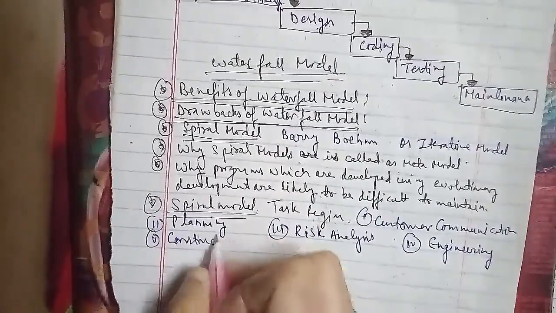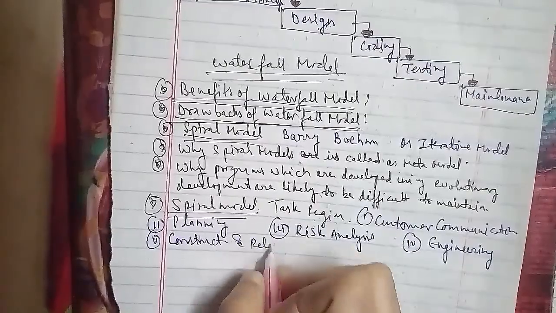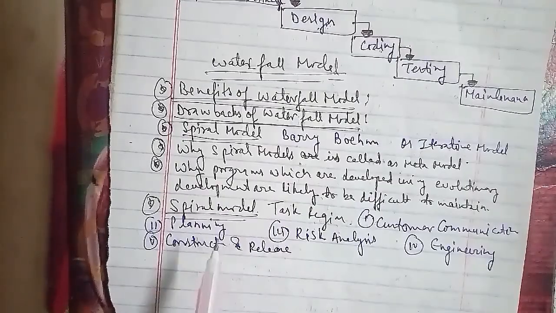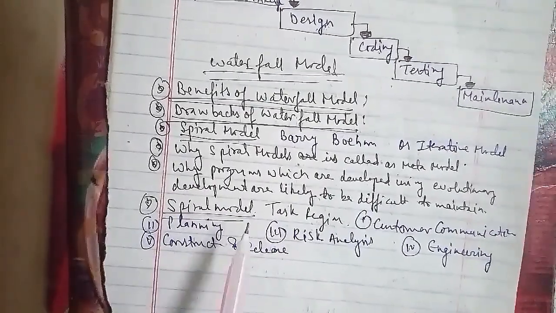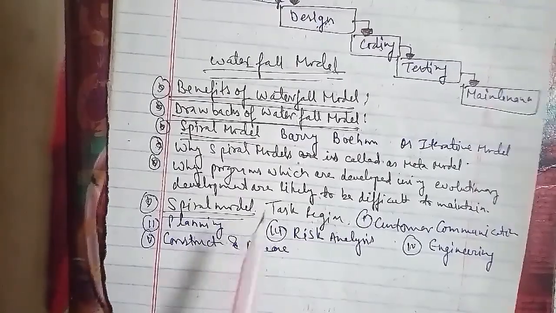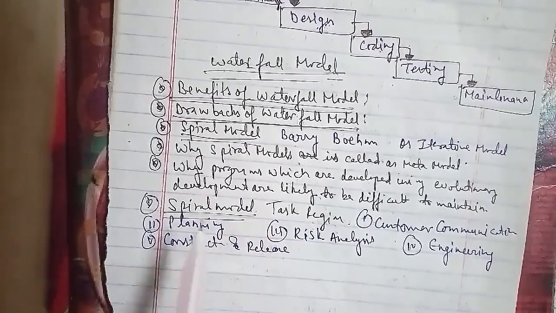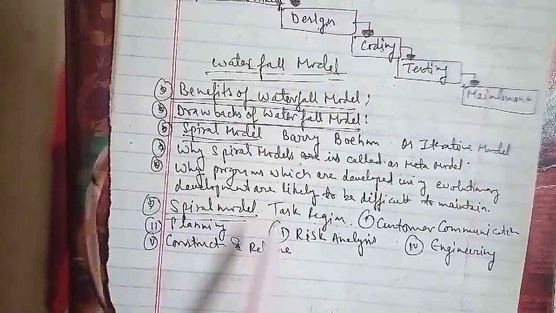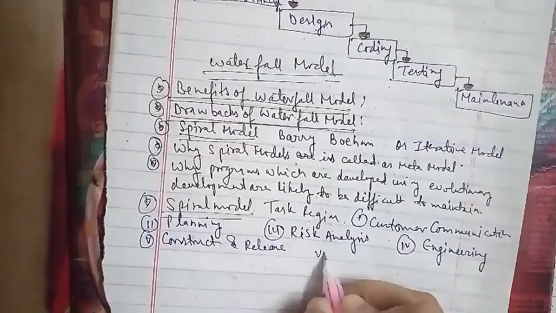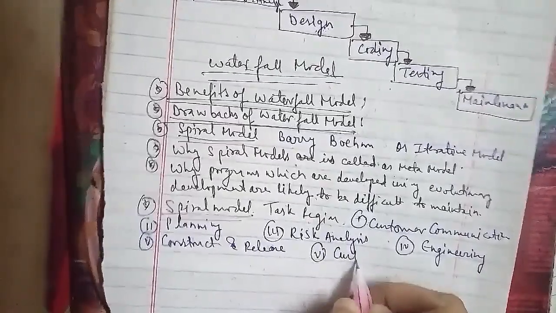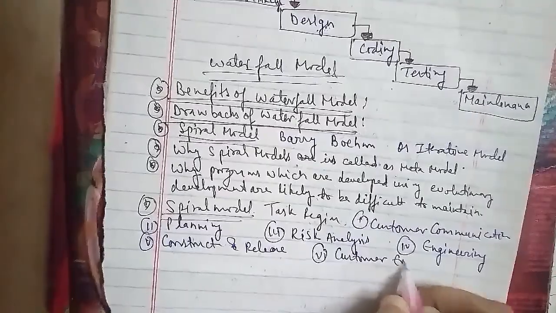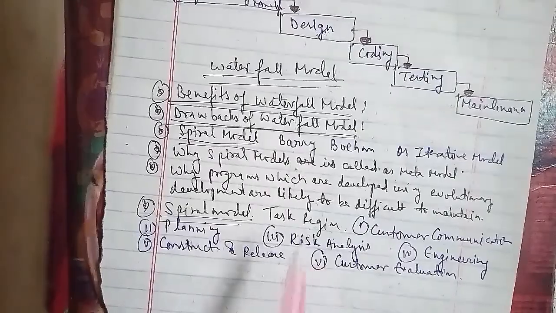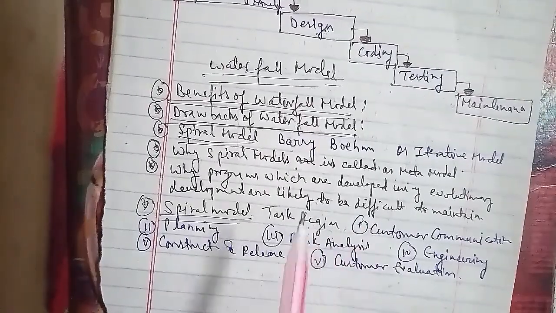In customer evaluation, the customer's feedback is obtained, and based on it, the required tasks are performed and implemented at the installation stage as well. In each region, the number of work tasks depends on the characteristics of the project. For a small project, relatively few work tasks are adopted, but for a complex project, a large number of work tasks can be carried out. In a spiral model, the software engineering team moves around the spiral in a clockwise direction, beginning at the core.